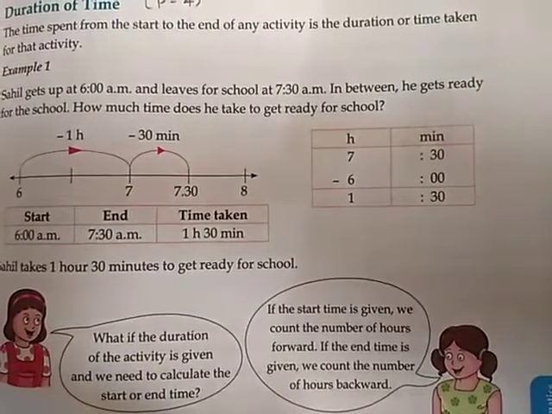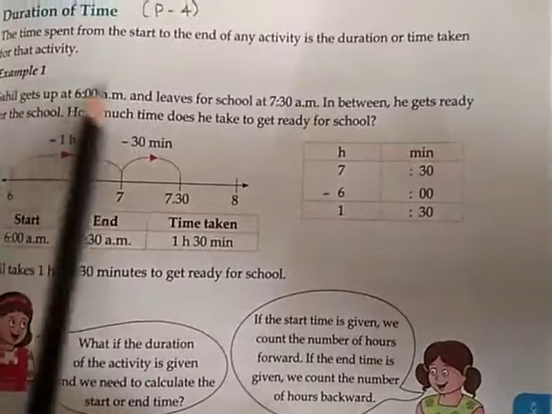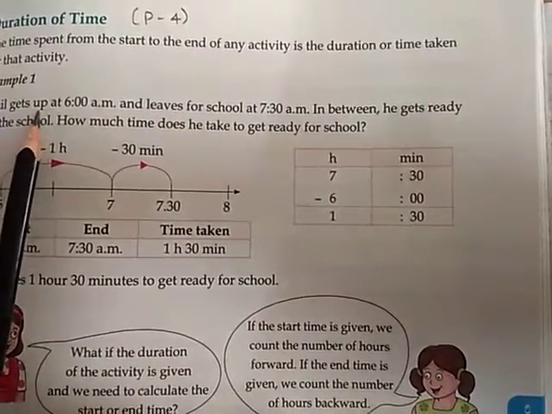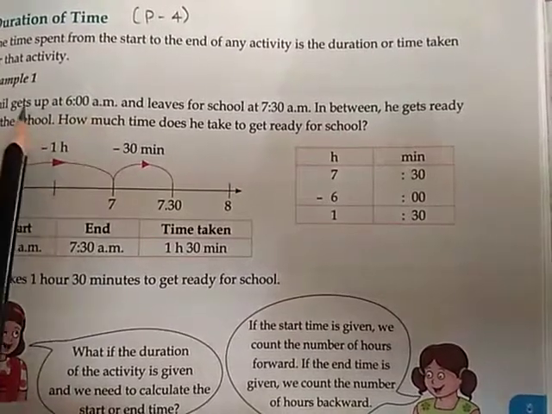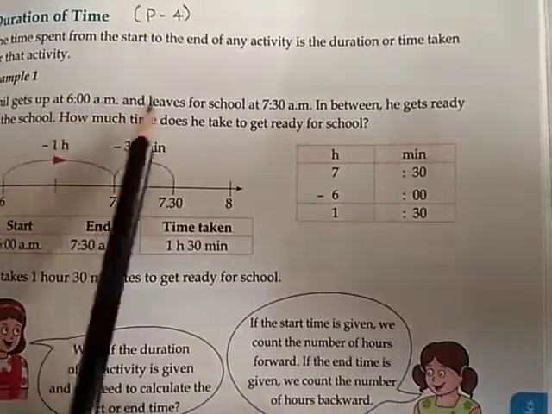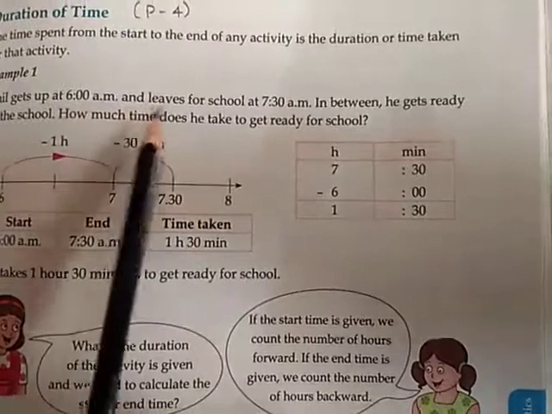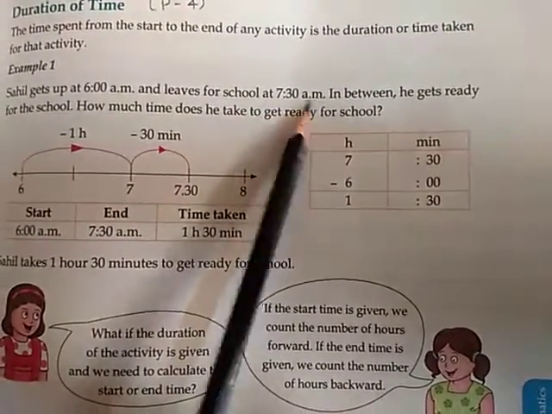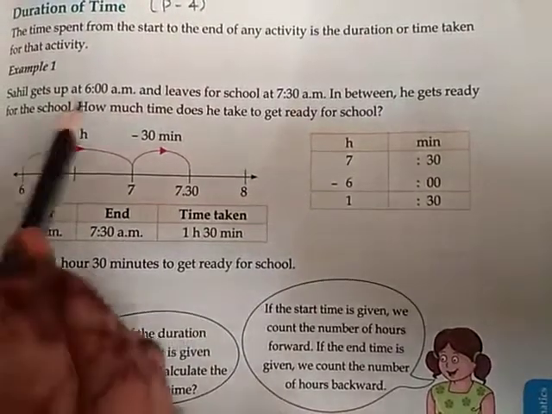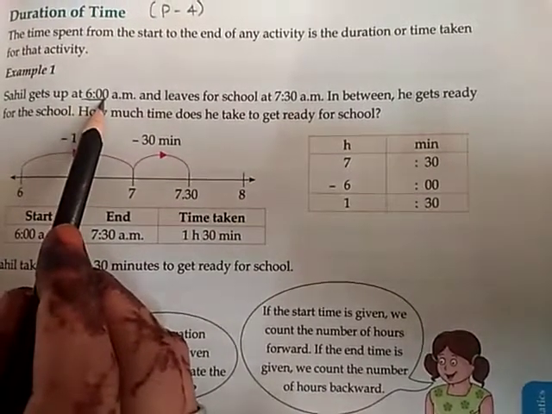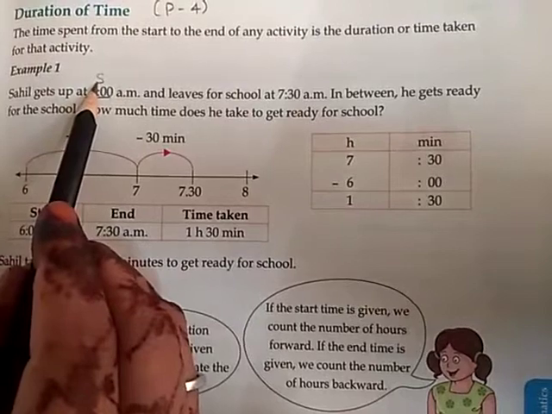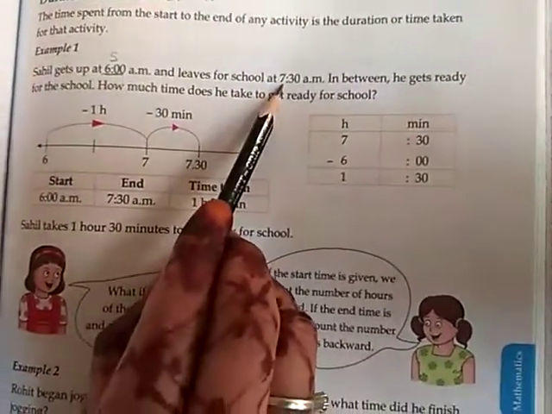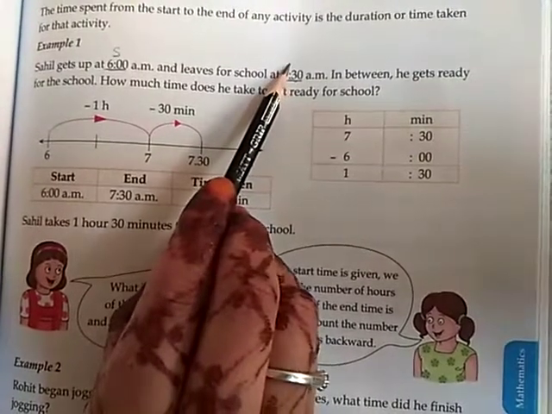That means, suppose they are given some activity. For example, here Sahil gets up at 6 a.m. This is an activity given, and he leaves for school at 7:30 a.m. 6 a.m. is the starting time given for us, and 7:30 a.m. is the ending time.